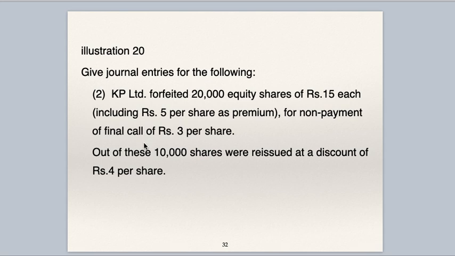20,000 shares are forfeited, 10,000 shares are reissued at 4 rupees discount. That means the company has received 10 minus 4, 6 rupees per share. Only the final call is not received. Shares are issued at premium and premium money is received. So in the forfeiture entry, securities premium account won't come. Only the final call, 3 rupees, is not received. So 10 minus 3, 7 rupees is received.